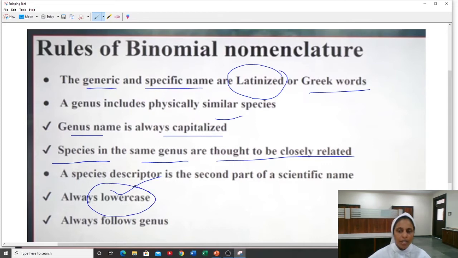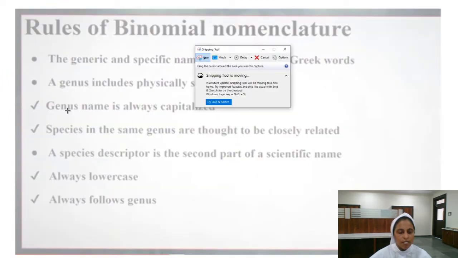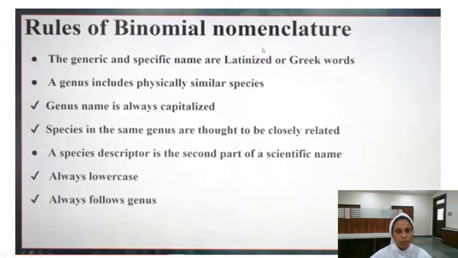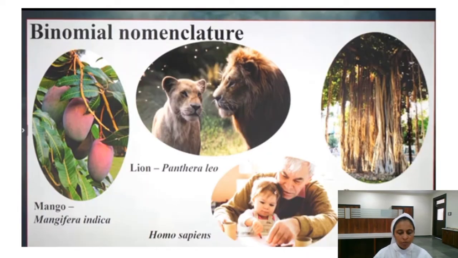That is very, very important. Species name follows the genus name, and when it is printed it should be Latinized. Already we have come across it, just once again we are revising the important points. Hope it is clear to you.